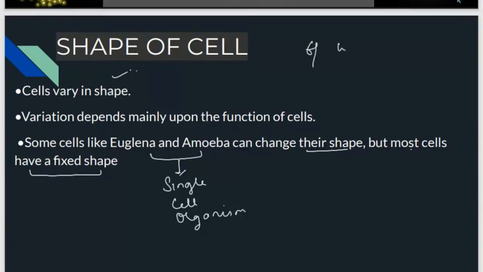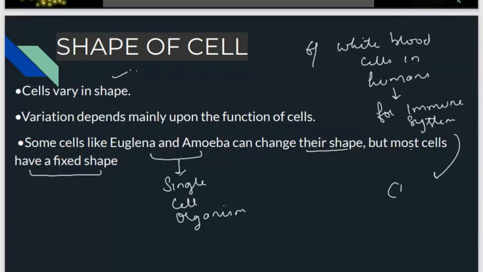For example, white blood cells in human, which are responsible for the immune system, for fighting infection, can change their shape according to the requirement of the body. According to the situation, which kind of pathogen, which kind of bacteria or virus they are dealing with, they change their shape. But most of the cells have a fixed shape.